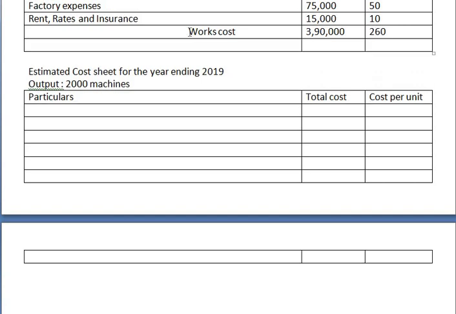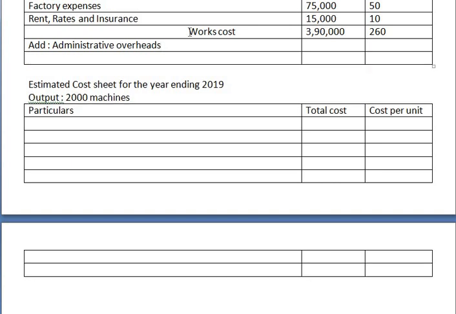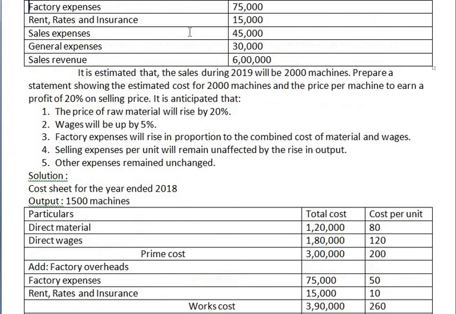Now next we need to add administrative overheads. For administrative overheads, what information they have given, just go through the problem.